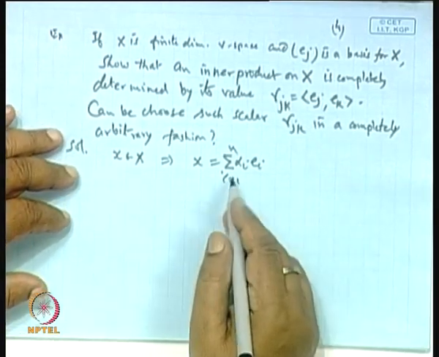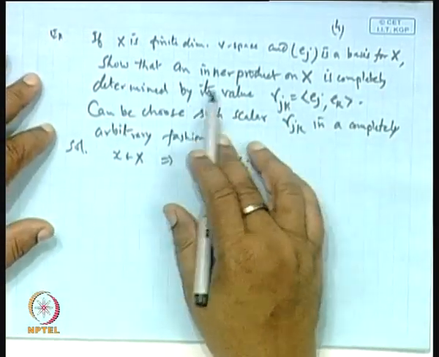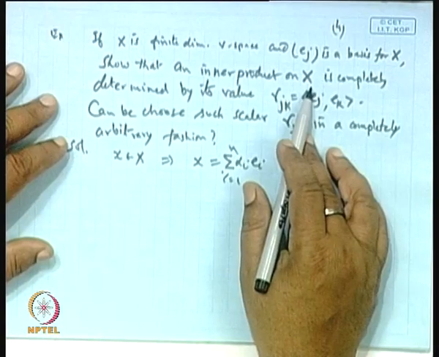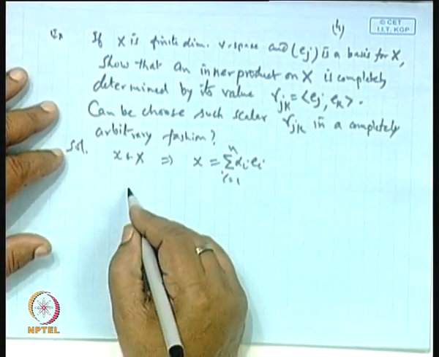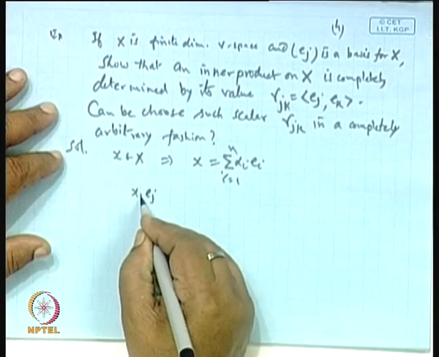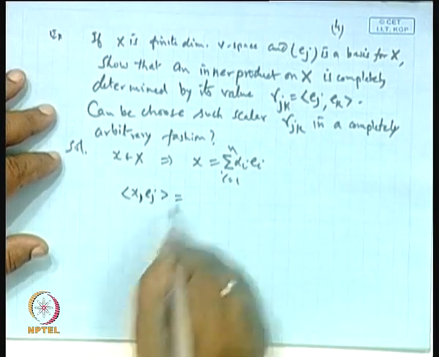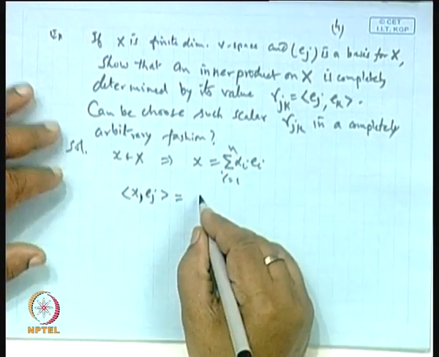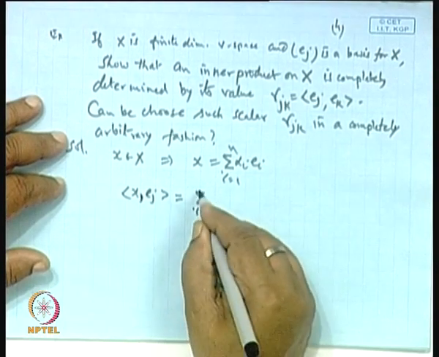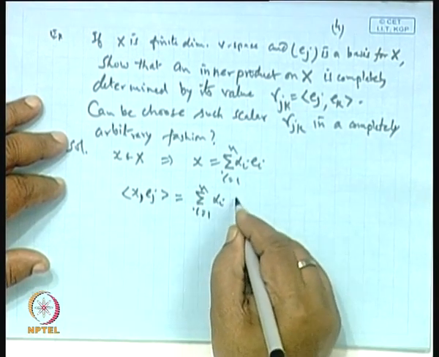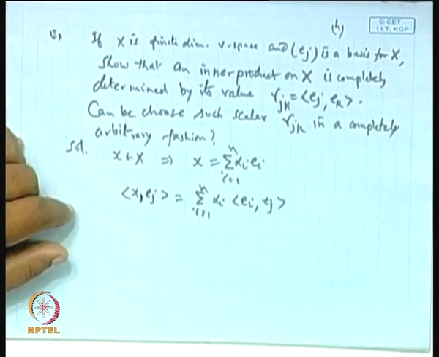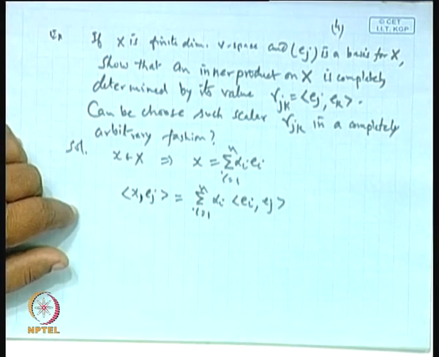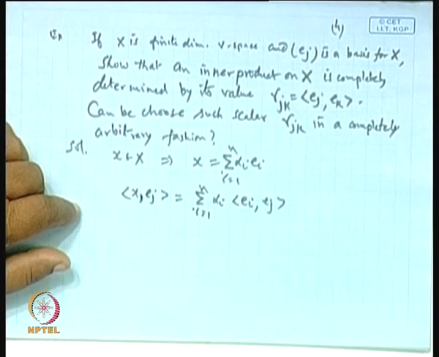Since this is an inner product space, we can take the inner product of x and E j. If I calculate this, then x E j is equal to the sum of i equal to 1 to n of alpha i times the inner product of E i and E j. Okay. We will get only the alpha i from here.